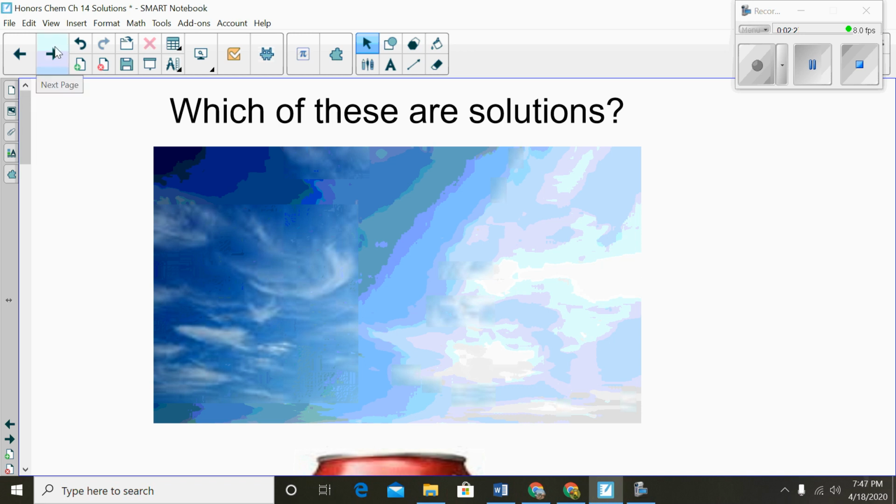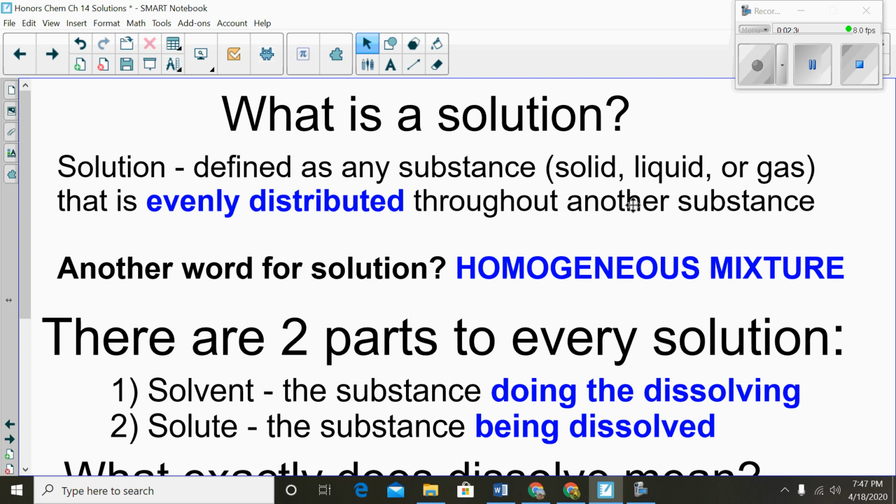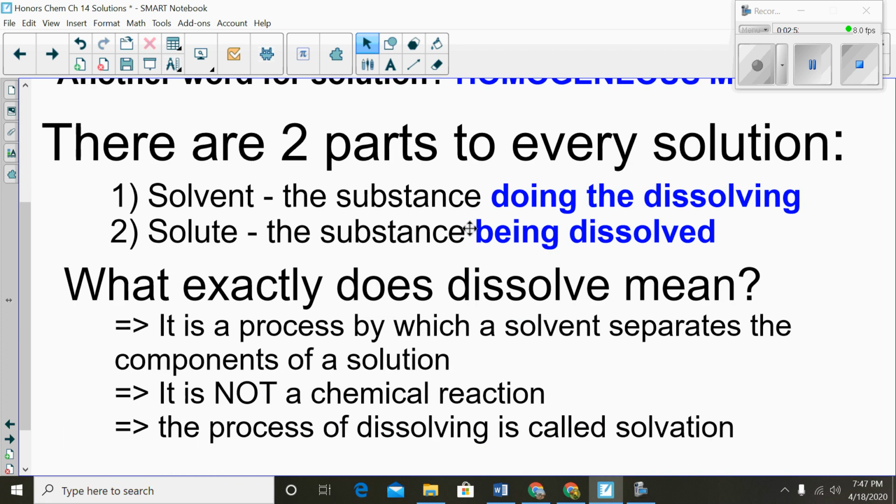What exactly does that mean? Well, a solution is defined as any substance, solid, liquid, or gas, which is what I was just trying to go over, that is evenly distributed throughout another substance. And another word for solution that we did learn in semester 1 was homogeneous mixture. And that's when we talked about brass. Now there are two parts to every solution. You have the solvent, which is the substance doing the dissolving, and the solute, which is the substance being dissolved.